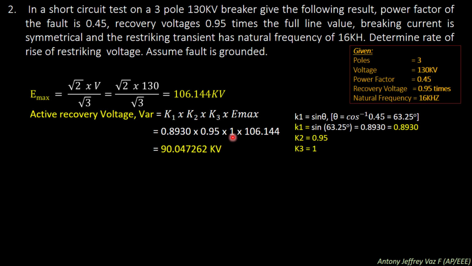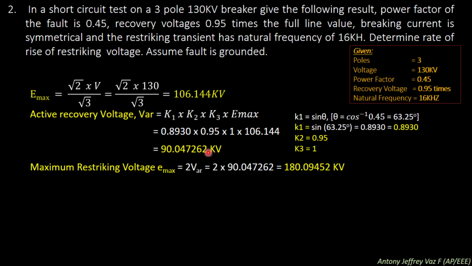On substituting, we get a value of 90.047262 kilovolt. So the active recovery voltage VAR equals 90.047262 kilovolt. Maximum restriking voltage E max equals 2 into VAR. So we have found VAR. 2 into 90.047262 gives 180.09452 kilovolt. So the maximum restriking voltage E max is equal to 180.09452 kilovolt.